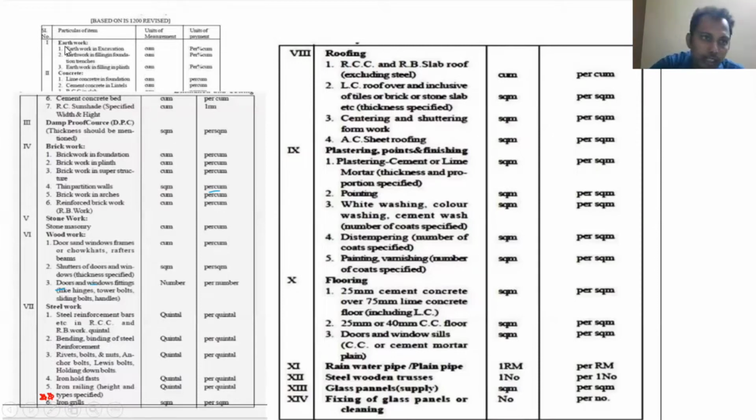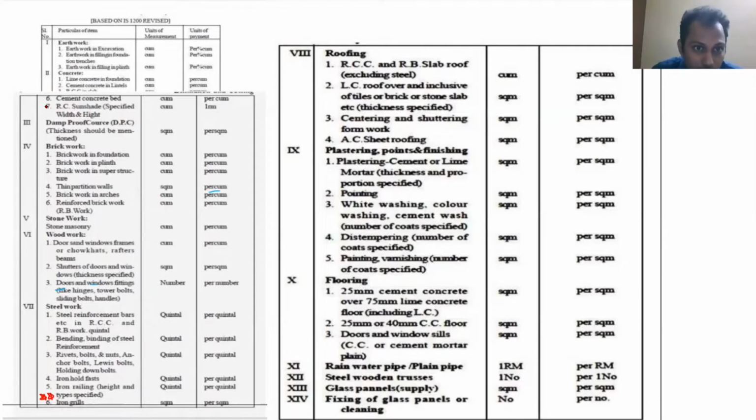See here, earthwork. In earthwork, the unit is always cubic meter only. There are two units here. One is the unit of measurement, and there will be another, the unit of payment. So the unit of measurement is this, the unit of payment is this. Sometimes the unit of measurement may be one thing and the unit of payment another. That is very important. You need to notice that. See here, cement, cubic meter. Here, RCC sunshade, very important.